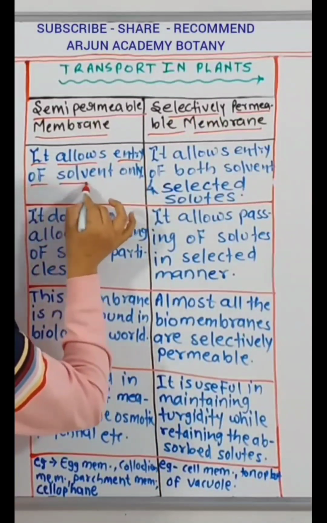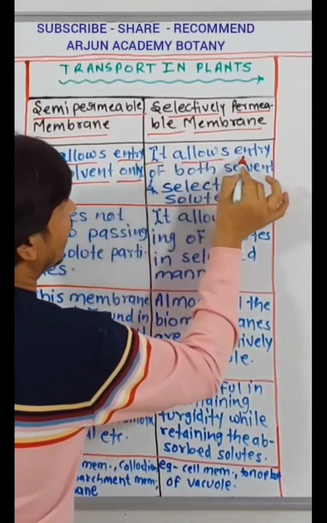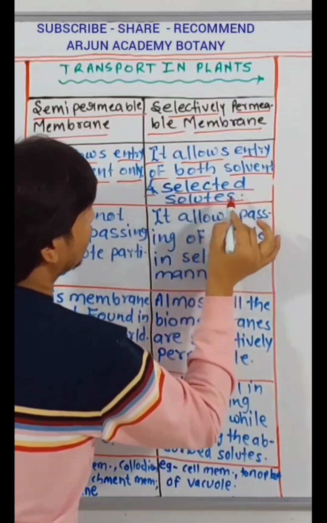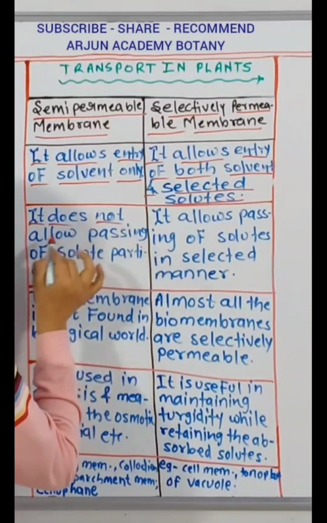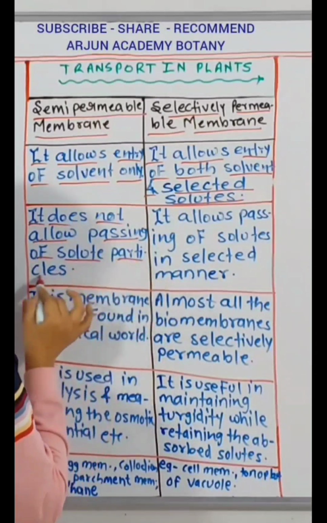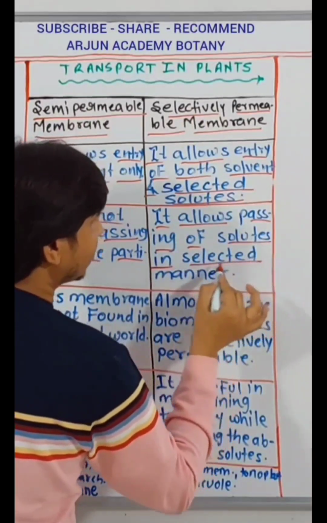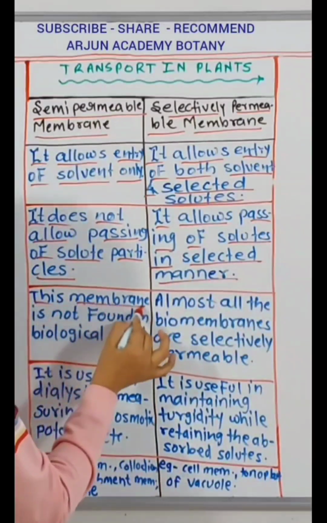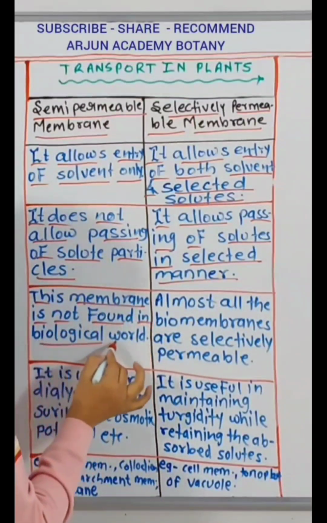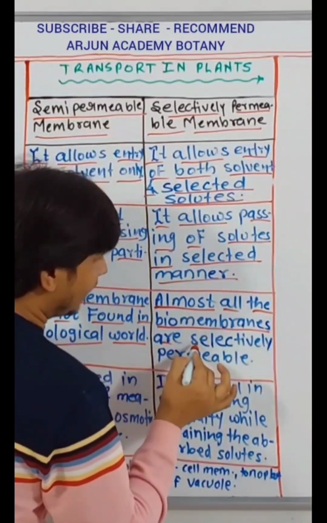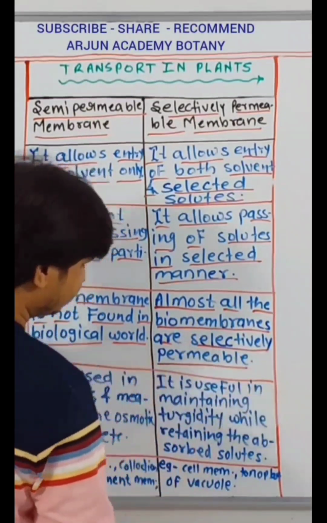Semi-permeable membrane, selectively permeable membrane. It allows entry of solvent only. It allows entry of both solvent and selected solutes. It does not allow passing of solute particles. It allows passing of solute in selected manner. This membrane is not found in biological world. Almost all the biomembranes are selectively permeable.